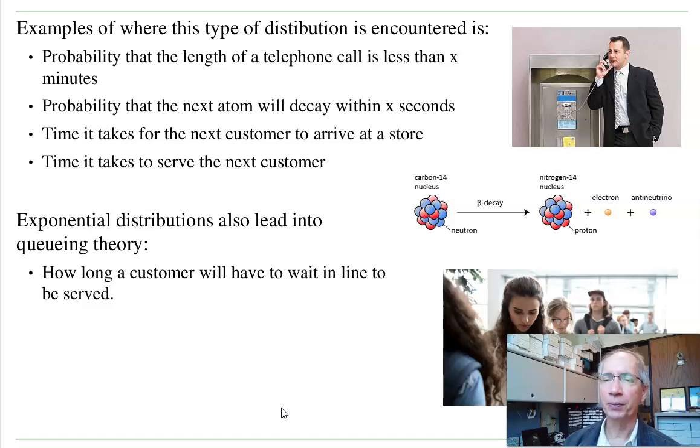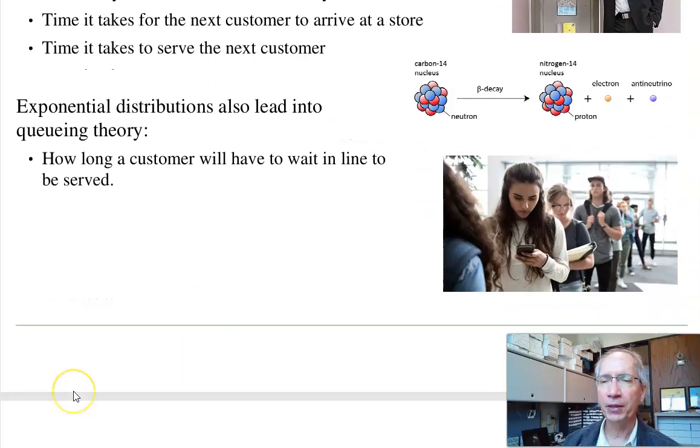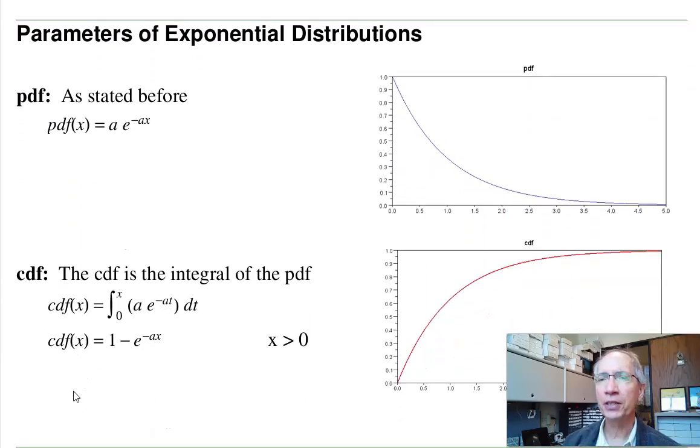If the time it takes to serve a customer is too long, people get frustrated and leave. That's also lost revenue. So I want to keep the queue size short and the wait time short, but I also want to minimize the number of people hired to serve the customers. So that's the idea of queuing theory. We'll look at all that during this lecture. Now the PDF for an exponential distribution is a e to the minus ax. The CDF is the integral of that. That is 1 minus e to the minus ax.